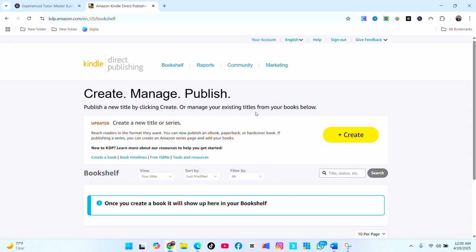So we come here. Once you have logged into the account, it's going to show you Create. Then you click on Create, and here you start putting the title and all the information about your book. Now let me give you this tip. If you click on Create, they ask you for the book description. If you don't have it, go to ChatGPT again and ask ChatGPT to write you a book description. If they're asking you for keywords and you don't have them, go to ChatGPT again and ask ChatGPT whatever Amazon is asking you to give. Just go to ChatGPT and get them.